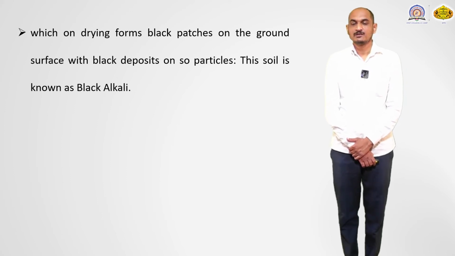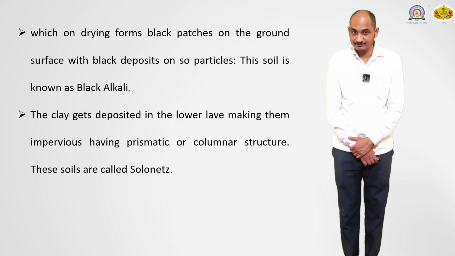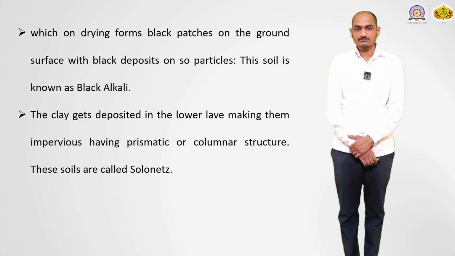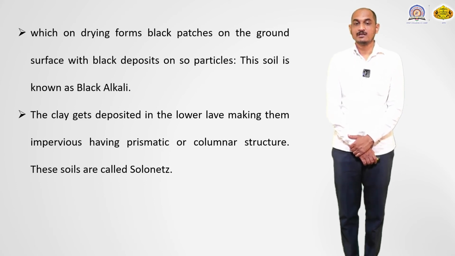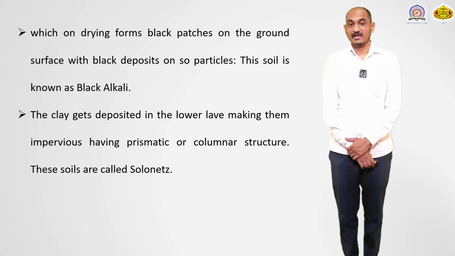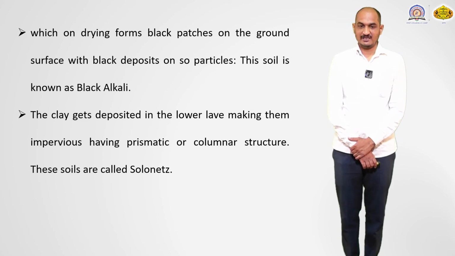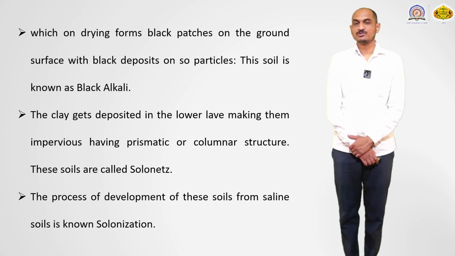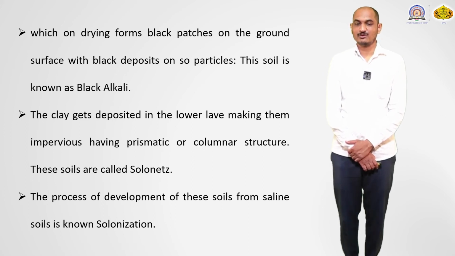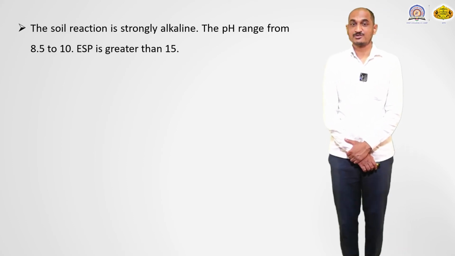So, this mechanism or this soil is known as the black alkali soil. In the black alkali mechanism, we say that the clay gets deposited in the lower level, making them impervious, having prismatic or columnar types of structures, and such a type of soil is called the solonetz. The process of development of this type of soil from the saline soil is known as the solonization process, or solonization, the formation of the soil.